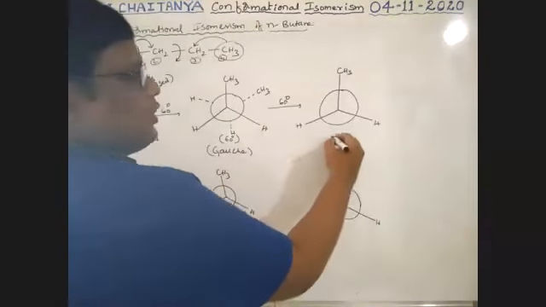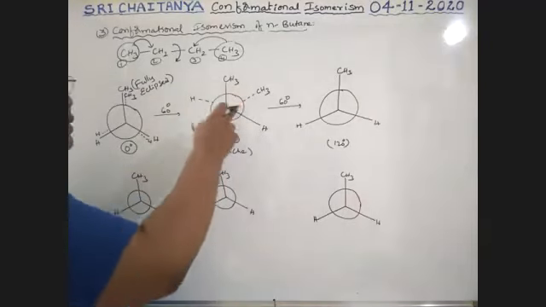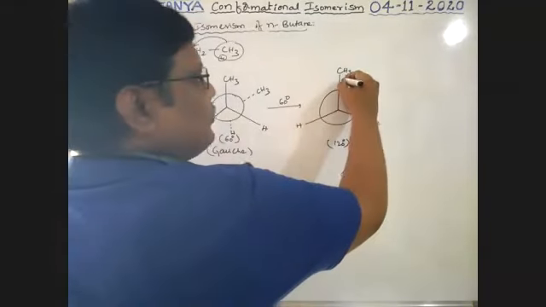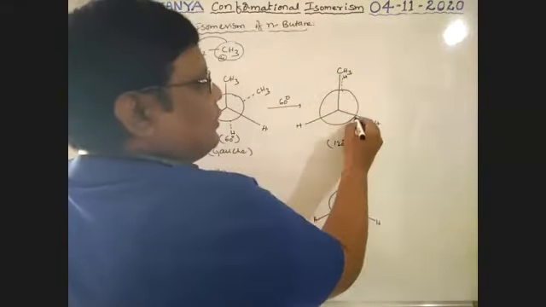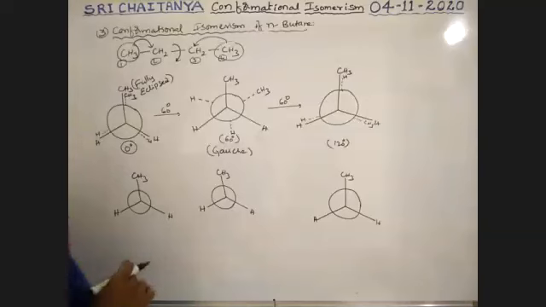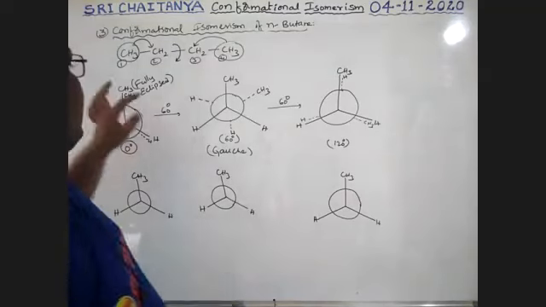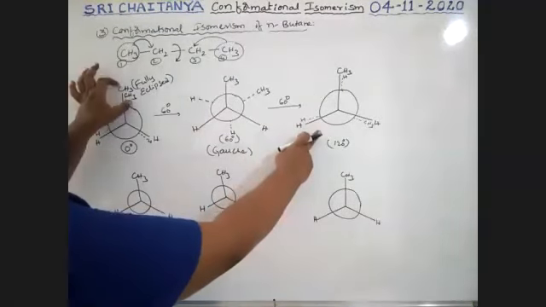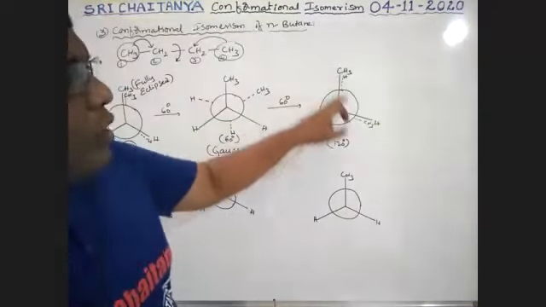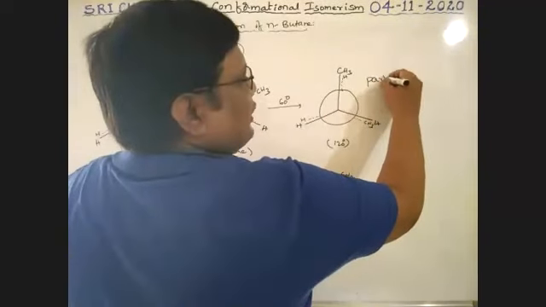Now, which is at 120 degrees. One more rotation. This methyl here, this hydrogen here, this hydrogen here. This is a methyl group, eclipse condition. Methyl, hydrogen, hydrogen, boys. So what is the difference between this one and this one? Here methyl, methyl eclipsed, hydrogen, hydrogen eclipsed. That means similar groups are eclipsed, but here not similar groups, but eclipse condition. Therefore, it is considered as partially eclipsed.